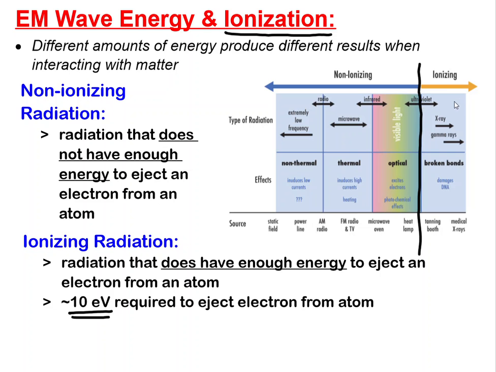And everything above that has enough energy. So some types of ultraviolet, X-rays, and gamma rays all have enough energy to cause ionizing of atoms. And so that's why you don't want to get bombarded with X-rays 24 hours a day, but it does us no harm to be surrounded by radio waves all the time.